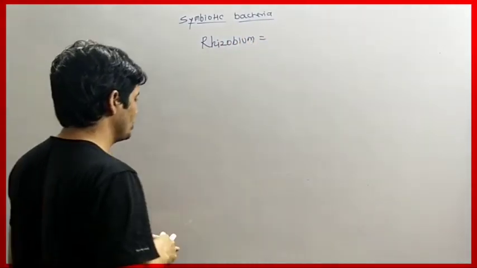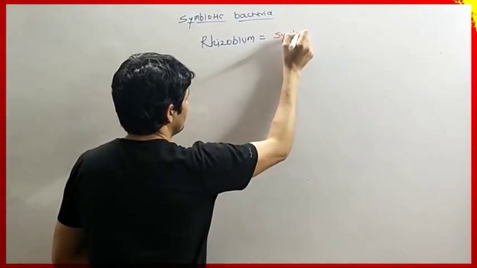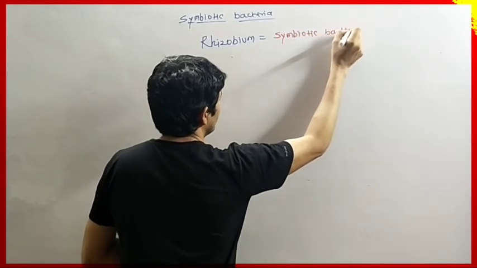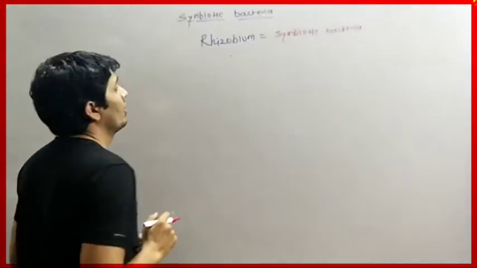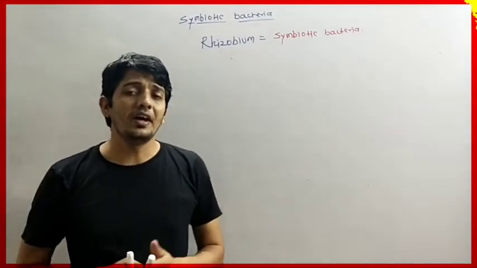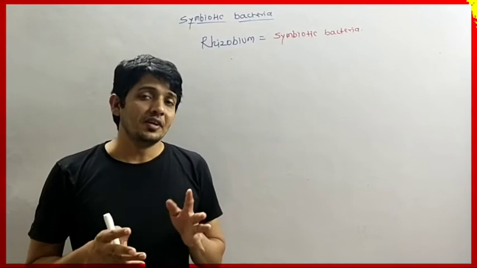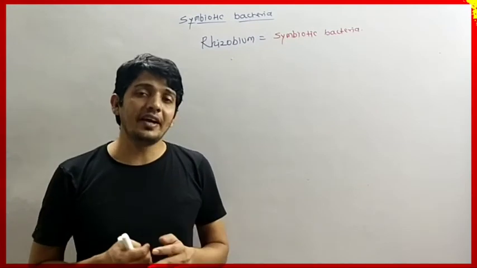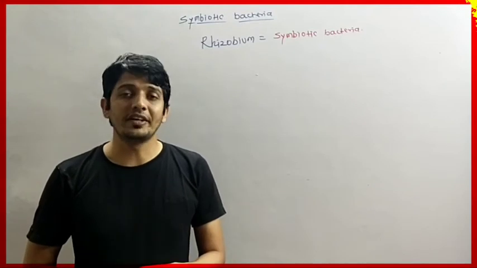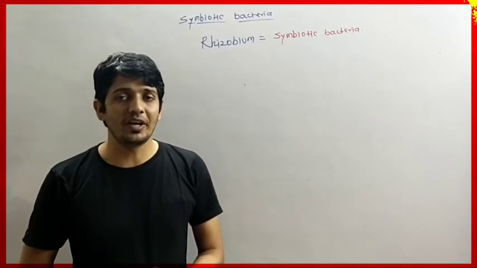Rhizobium bacteria is also called symbiotic bacteria because Rhizobium bacteria generally provides nitrogen to the plant, and from the plant the bacteria get nutrition, that is protein and other carbohydrate substances, to produce energy for the survival of the bacteria.